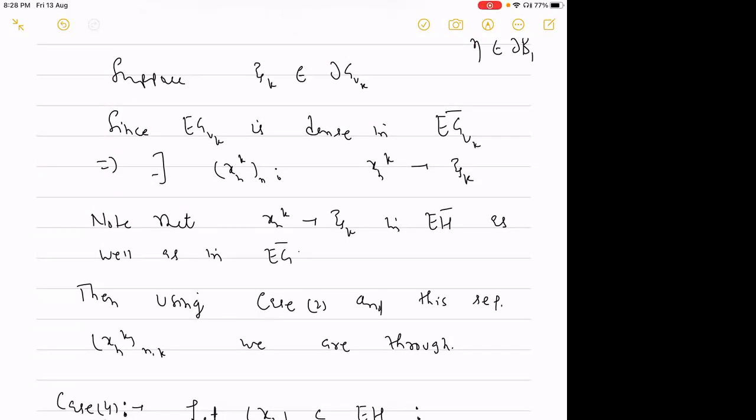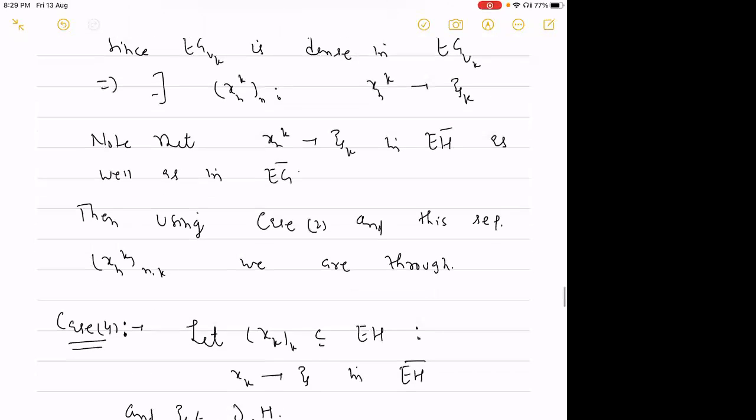Then we take the projection of the sequence x_{n,k} on the universal cover. It will converge to F of eta, and we will use the same kind of idea as we have done in case 2. It requires some work, but I am not giving the complete argument. This is just the idea.